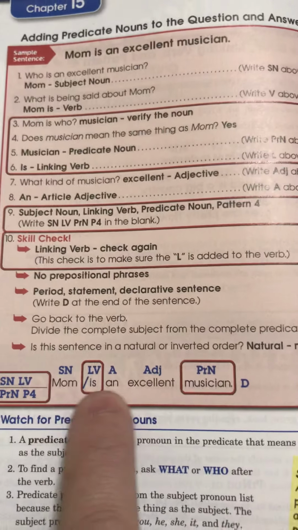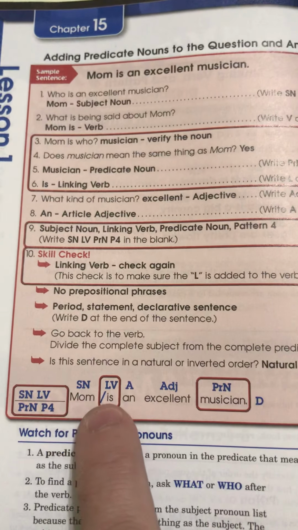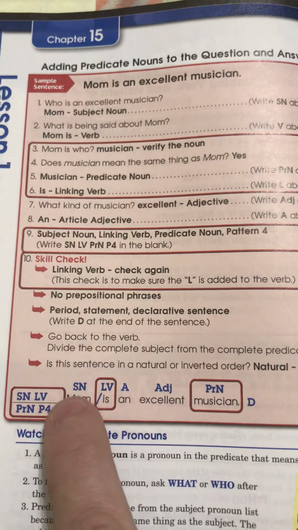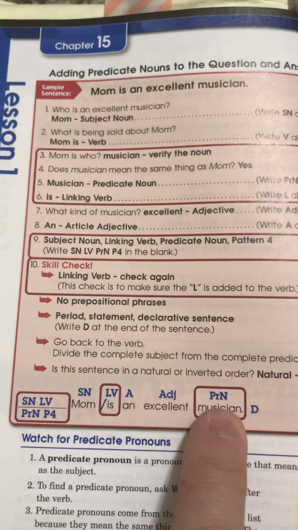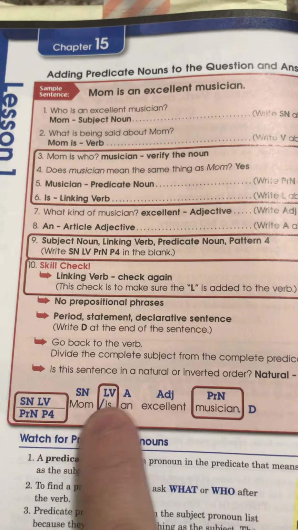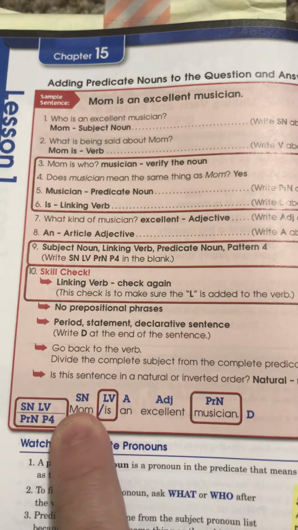So, Mom is an excellent musician. Okay, Mom is our subject noun. The verb here is just a simple helping verb, but instead of being a helping verb, it's linking the subject noun to our predicate noun. Mom is what? Mom is musician. The predicate noun is renaming who Mom is or what Mom is.